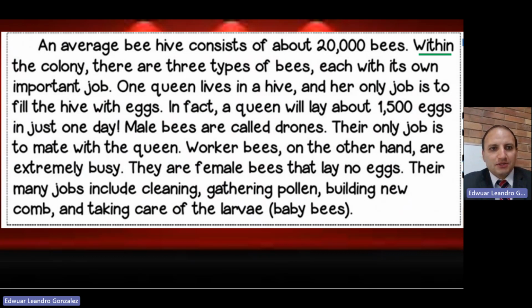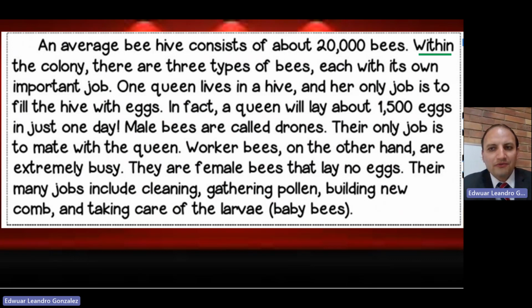Let's talk about this text. We have a very short text here. This is a paragraph about bees. We can read that we have some information about bees. If you take a look at this very quickly, or you scan this text, you can see that the text is about bees. But if we want to analyze this text more deeply, we need to understand that we have a main idea and some details that support the main idea.